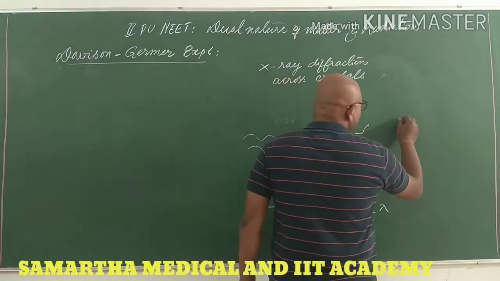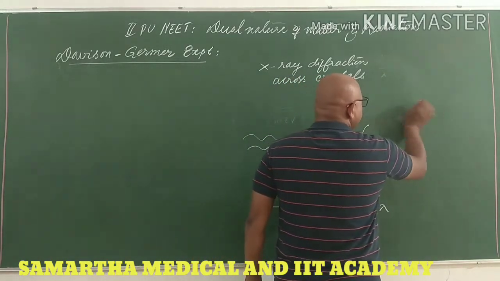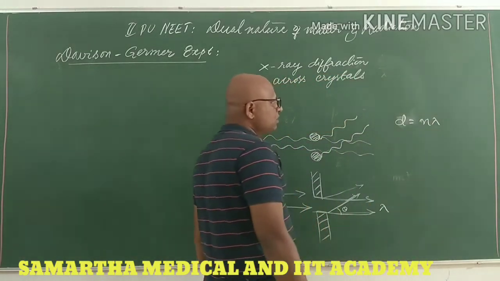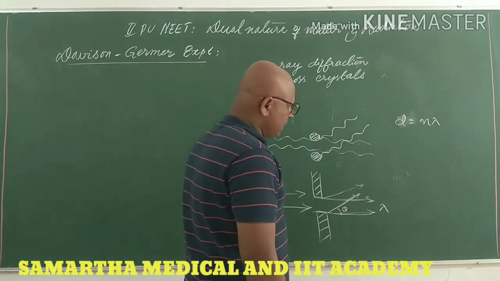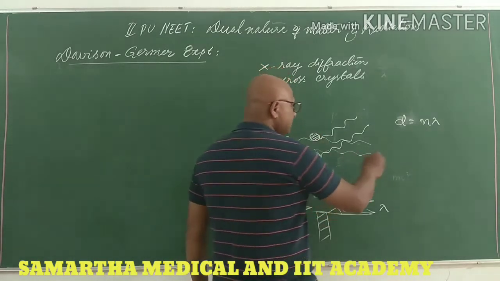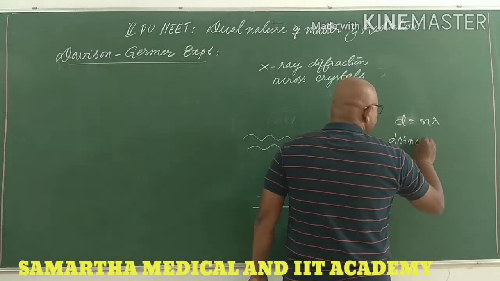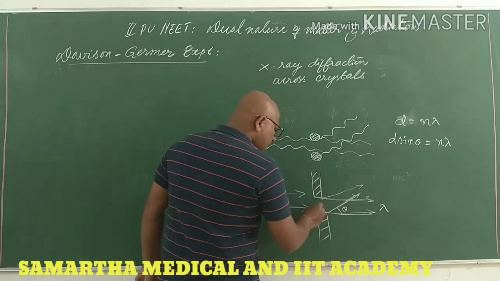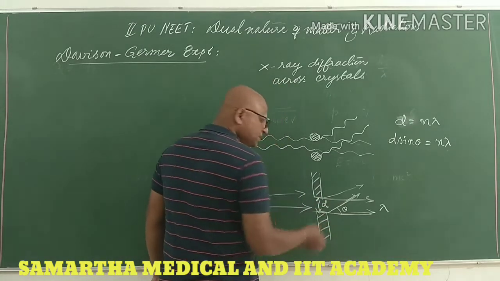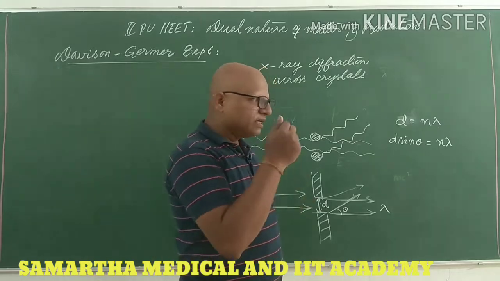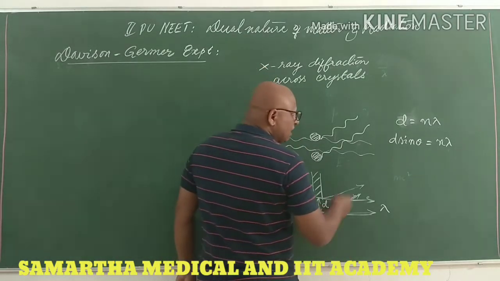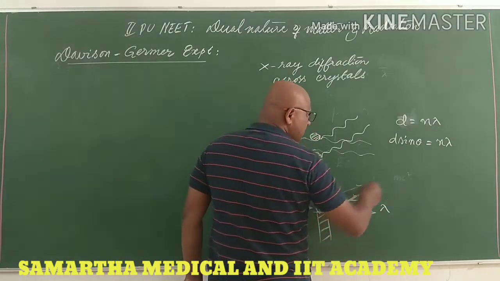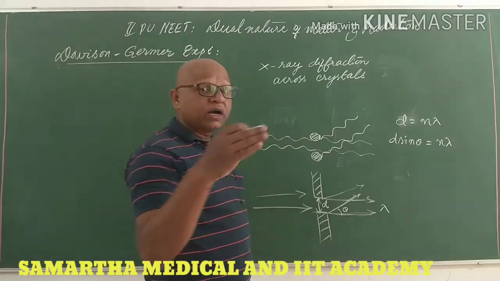The formula we use is d sin theta equals n lambda, where theta is the angle of diffraction, d is the slit width, meaning how small the aperture is, and n is a number, 0, 1, 2, 3, 4, 5, 6 and so on, which corresponds to the order of diffraction.